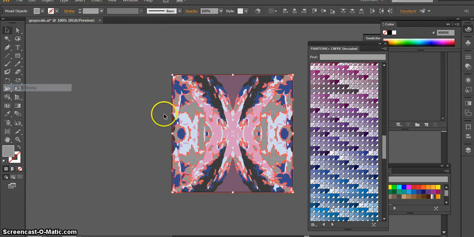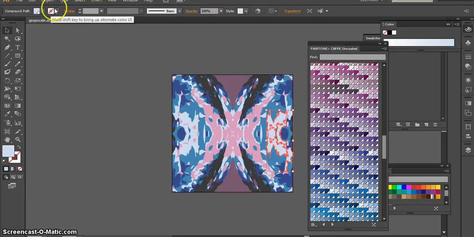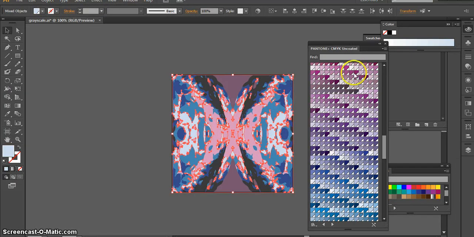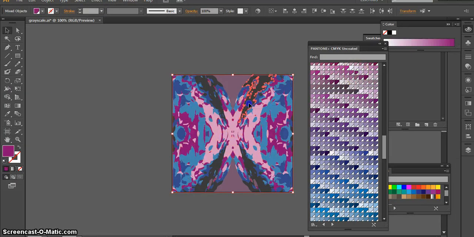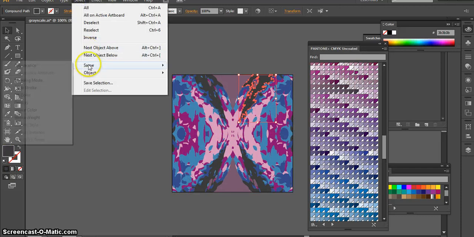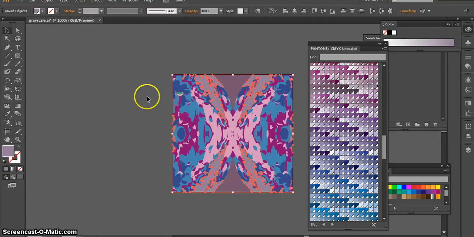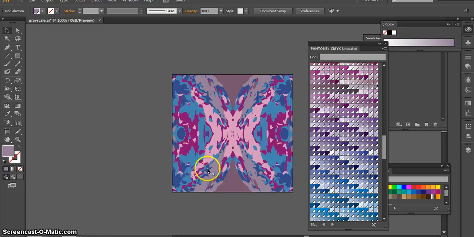So I'm going fill and stroke, color, one more, select, same, fill and stroke, color. Ooh, one more, I lied. Select, same, fill and stroke, last color. So you can see there's no more gray.